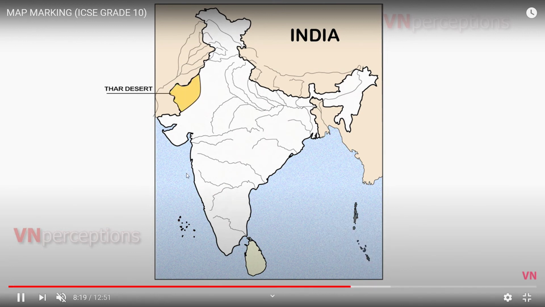Thar Desert. In Rajasthan, from this cut to this, you just mark a line, that is Thar Desert. That's it for today.